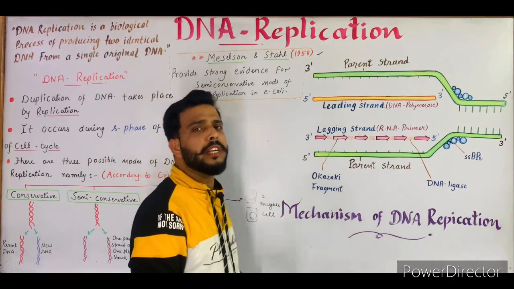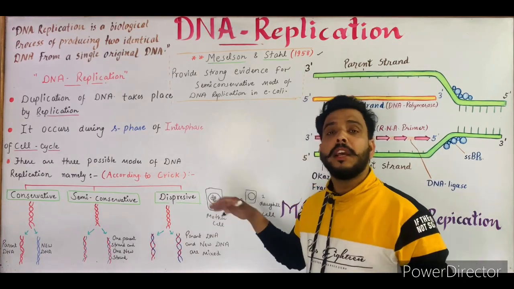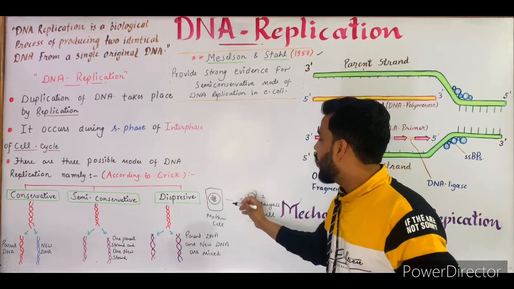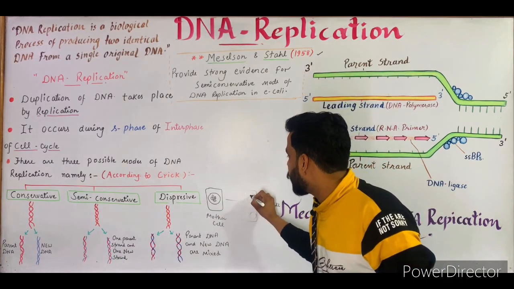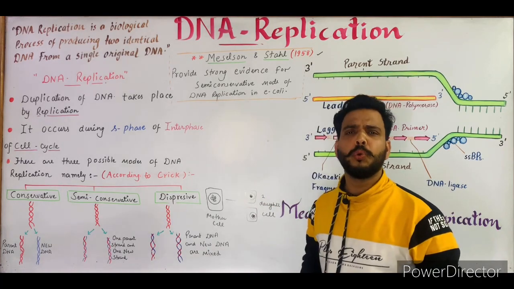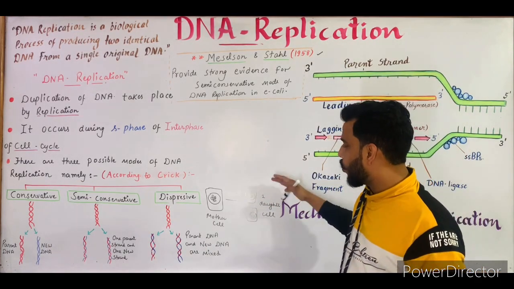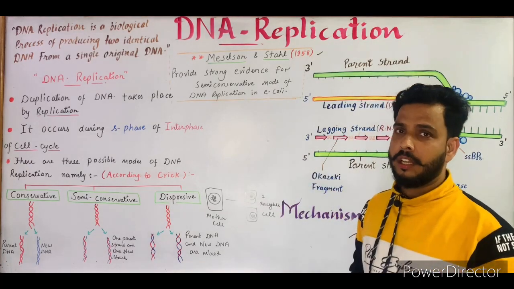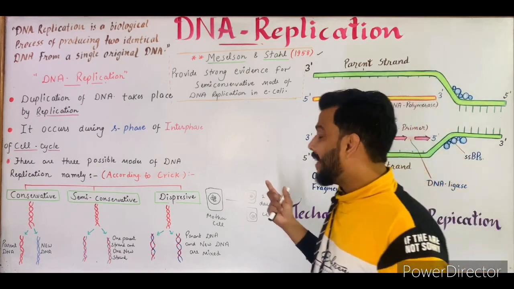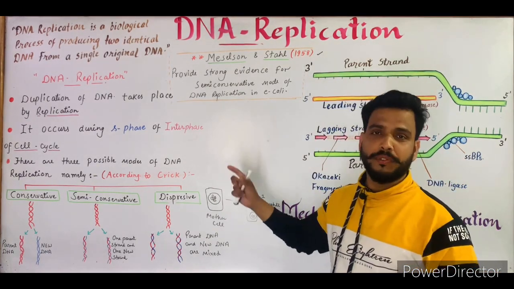The process of cell division takes place, and in this process the DNA of the cell replicates, or tries to make its amount double. So the DNA becomes double and is distributed in both the cells in equal amount. So the requirement of DNA replication is that each cell consists of an equal amount of DNA. Now when does it occur? It occurs during cell division, during the S phase of cell division.